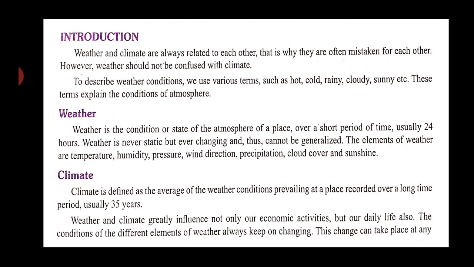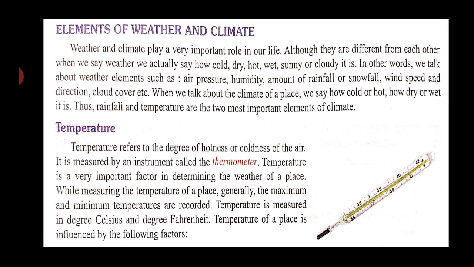Weather is the condition of the atmosphere at a particular place for a particular period of time, but climate is seen and recorded for a longer period of time. That is the difference between weather and climate. Now let's see what are the elements of weather and climate.